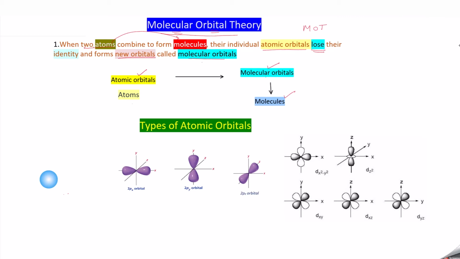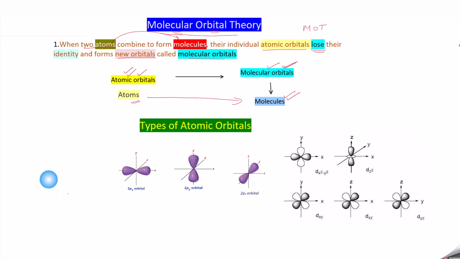The atomic orbitals of the combining atoms are converted into molecular orbitals, and these molecular orbitals form molecules after bonding. This is the explanation of the first postulate.